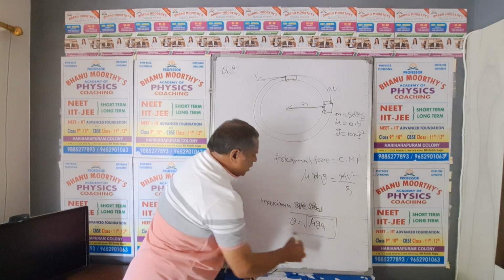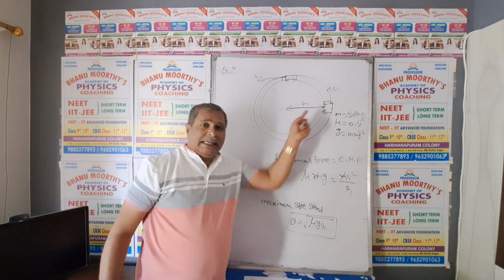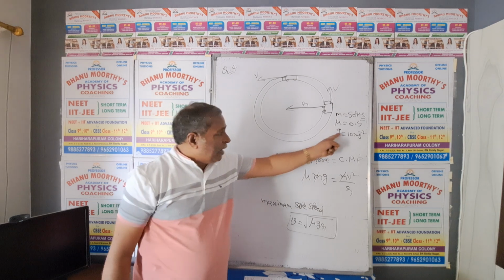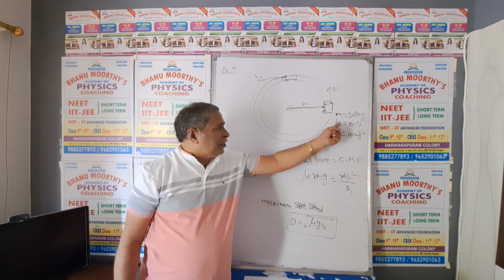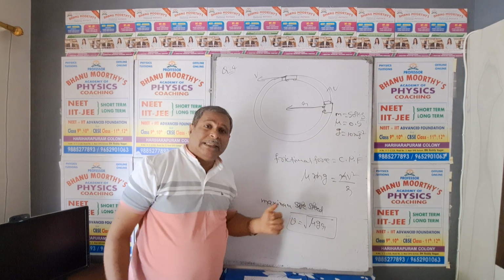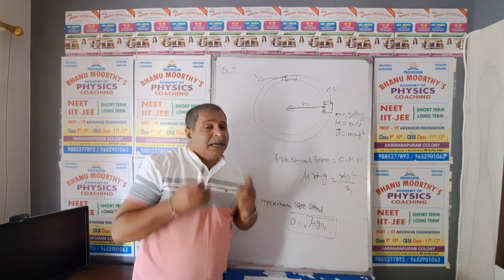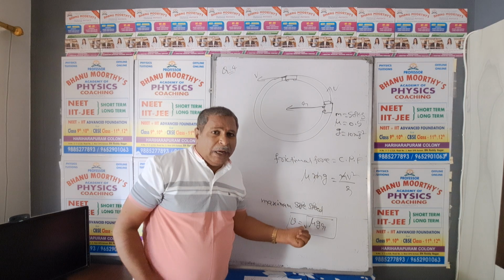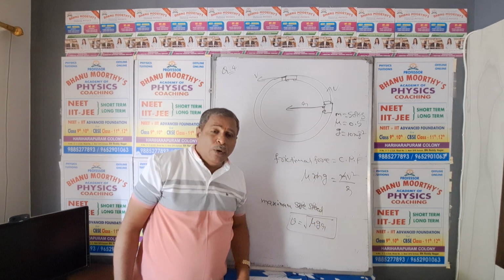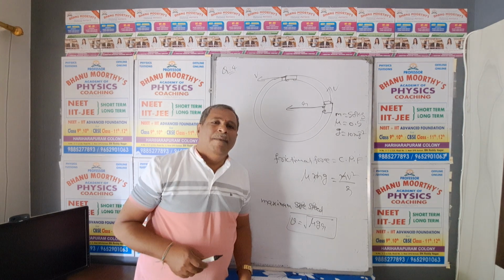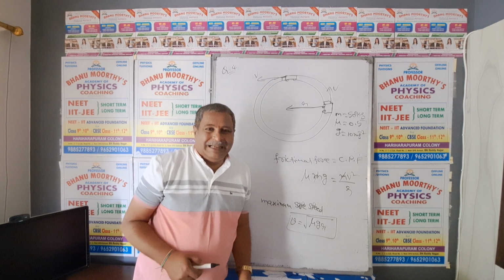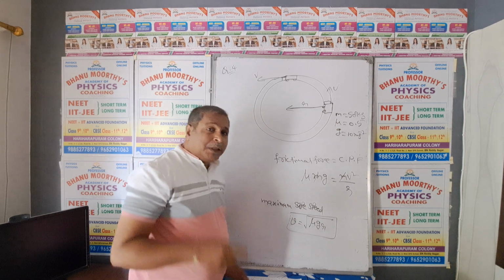This is the formula, because the radius of the circular track is given, acceleration due to gravity is given, and the coefficient of friction is also given. Then what is the maximum safe speed? If the speed crosses this value, under root mu g r, the car does not move on the circular track. It follows the tangential path.